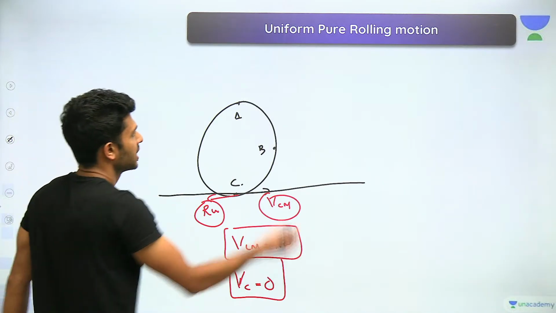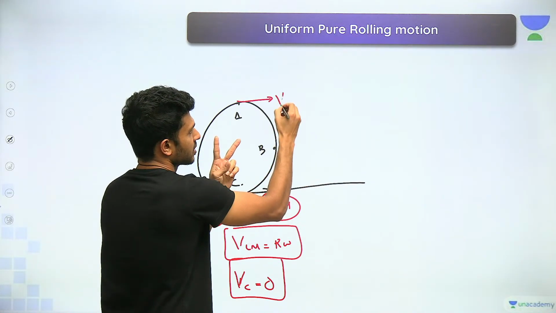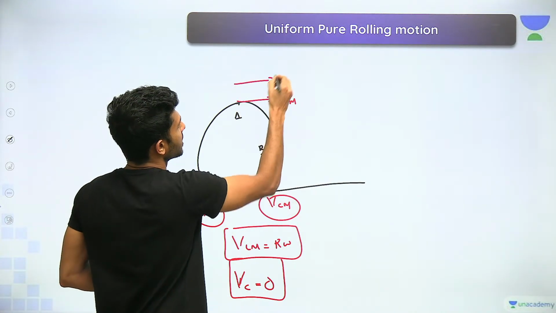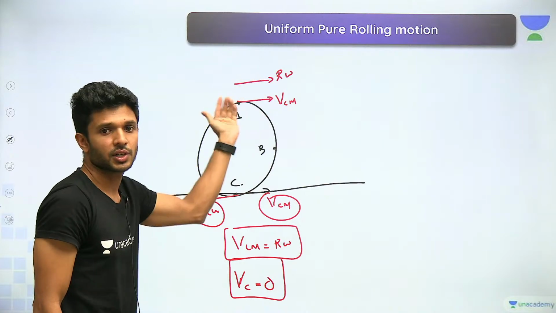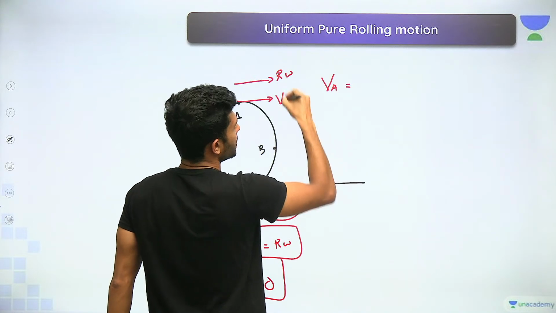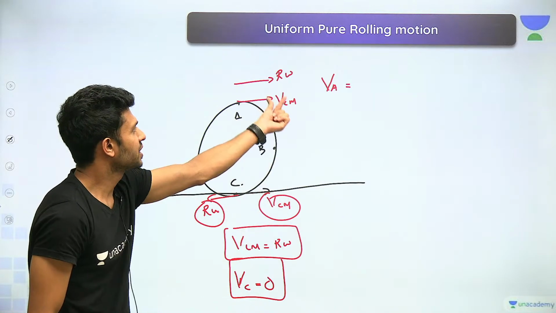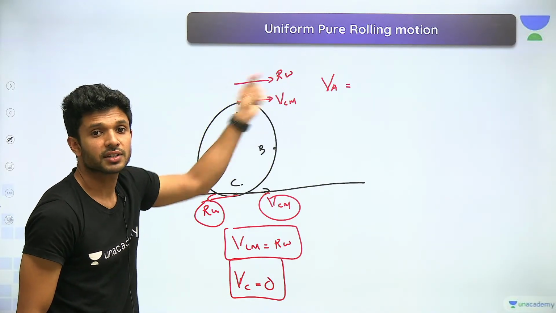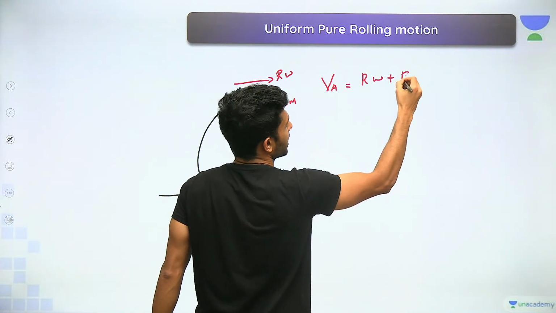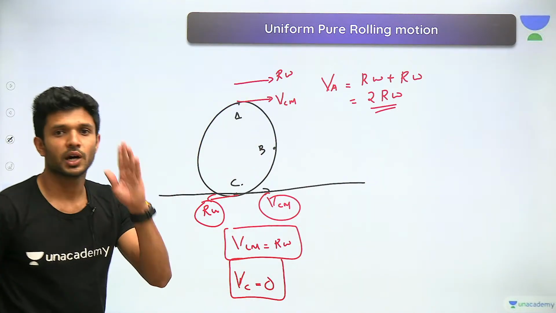We have discussed this. What will be the velocity at the point A? Two velocities will be associated with it. One is because of translation, the velocity of the center of mass, and one is R omega, the velocity because of rotation, in the same direction. What will be the total velocity? Vcm plus R omega. And what is Vcm equal to? R omega. So Vcm plus R omega, which is the total velocity at the point A, will be equal to R omega plus R omega. This becomes 2R omega.